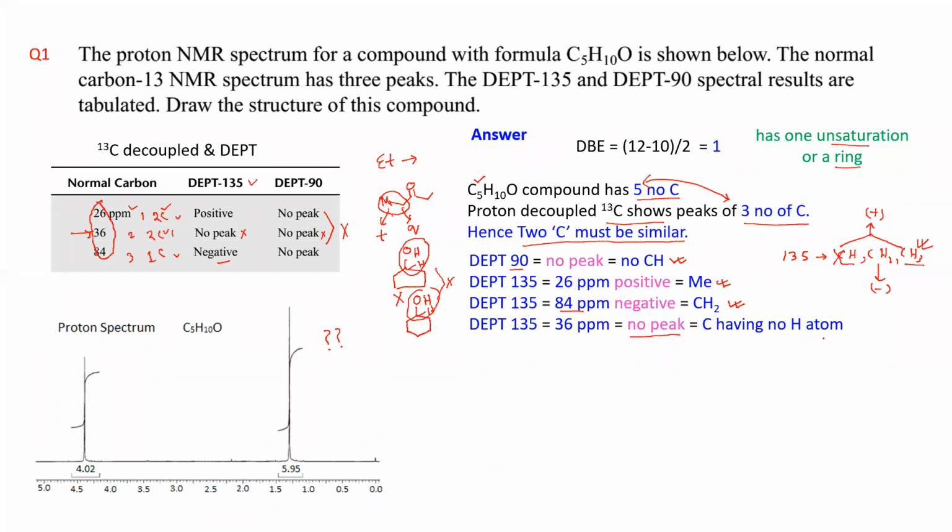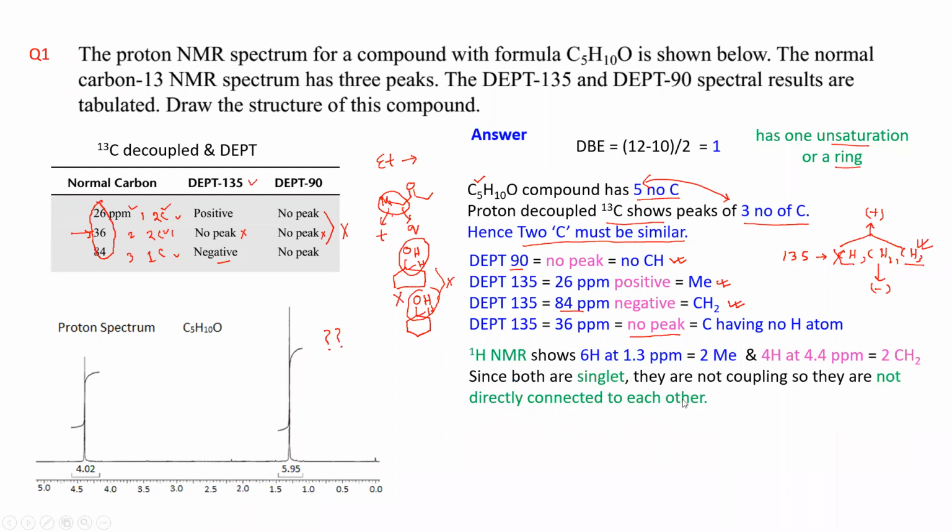Got it? Before summarizing that, let us come to the proton NMR. From proton NMR, what information are you getting? You are getting a peak around 1.3, a singlet, which is having 6H.